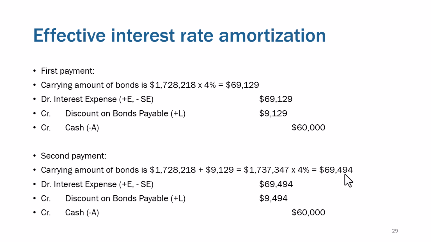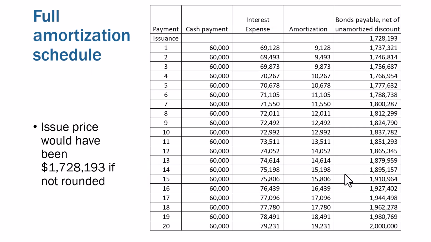It's confusing, but you can imagine once you have it set up in your system or something like that, it just rolls forward for you. So here's a full amortization schedule, and you can see that it starts at the 1.7 million we got for the bond, and then it ends at $2 million, which is basically the bond carrying amount. So that shows how the discount is amortized over time.